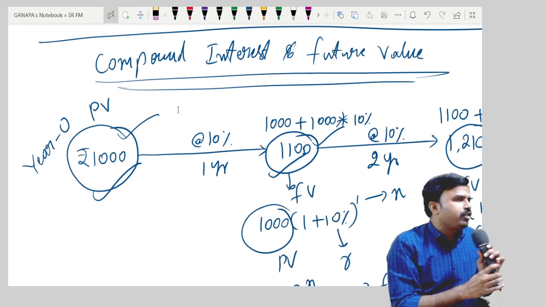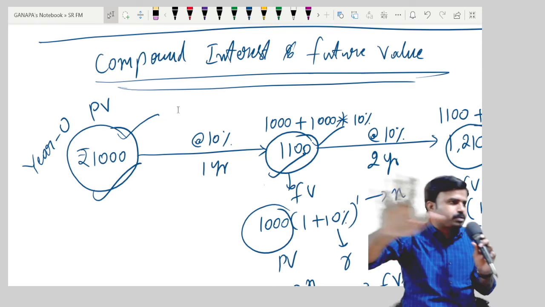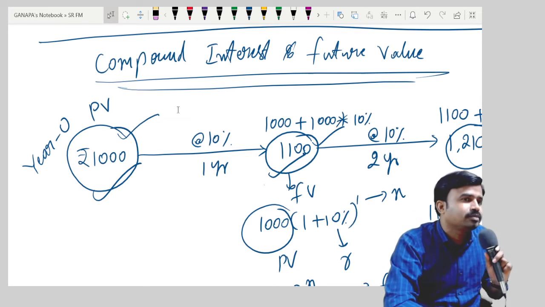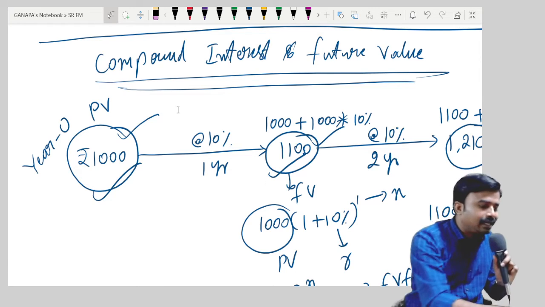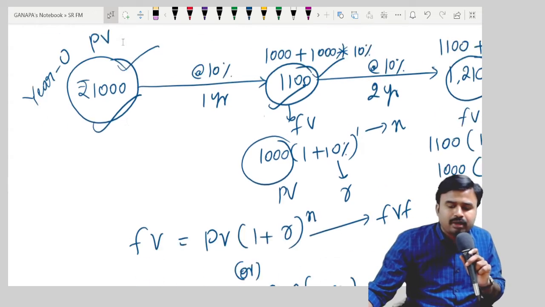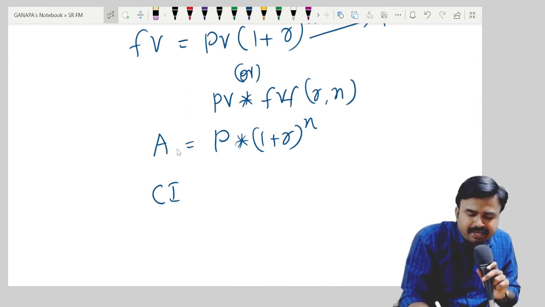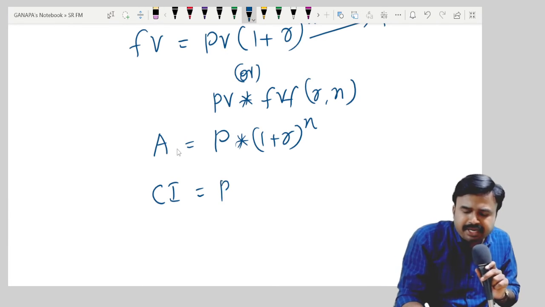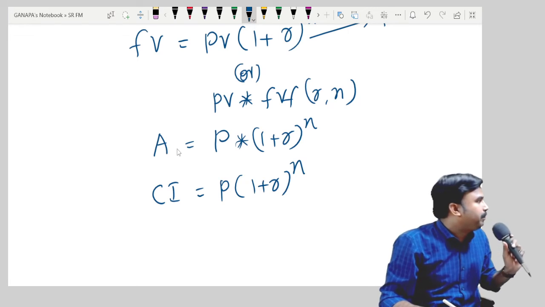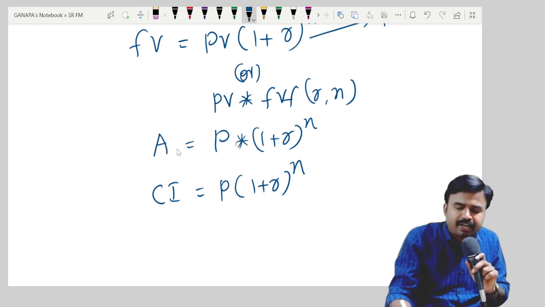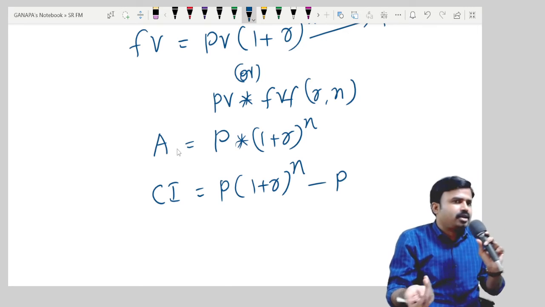So now we are talking about interest only. My future value will be loaded with two components. One is principal, the other one is interest. If I remove principal from the future value, then I'll get interest. And we are calculating interest on which basis? Compounding. So I'll get compound interest if I remove principal from future value. So the formula will be compound interest CI is equal to P into (1 + R)^N minus P, because P into (1 + R)^N represents future value. If I remove principal from here, I'll get compound interest. Are you getting?